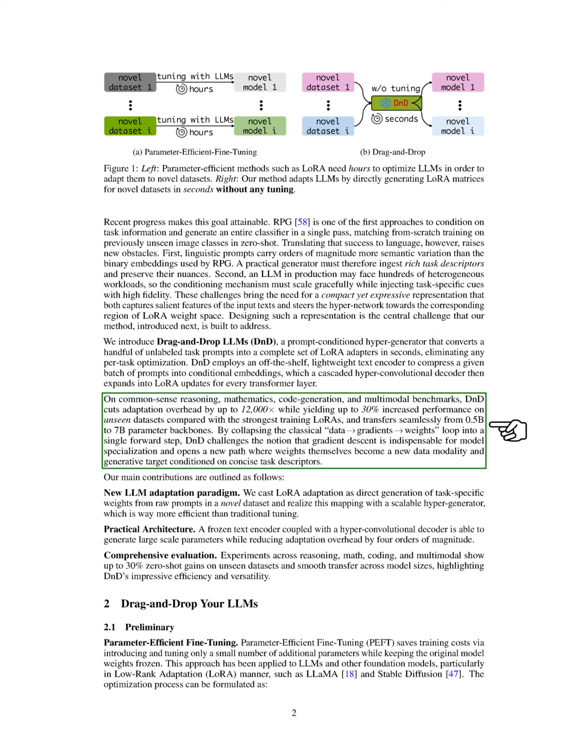In tests involving reasoning, math, coding, and multimodal tasks, DND significantly reduces adaptation time while improving performance on new datasets and smoothly transitioning between different model sizes. By streamlining the traditional process of generating weights, we challenge the idea that gradient descent is essential for model specialization, suggesting a new approach where weights can be generated based on concise task descriptions. Our main contributions include a new paradigm for LLM adaptation, a practical architecture that minimizes adaptation time, and comprehensive evaluations demonstrating DND's efficiency and versatility.